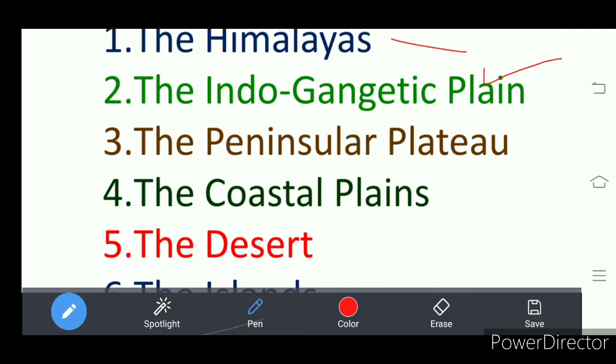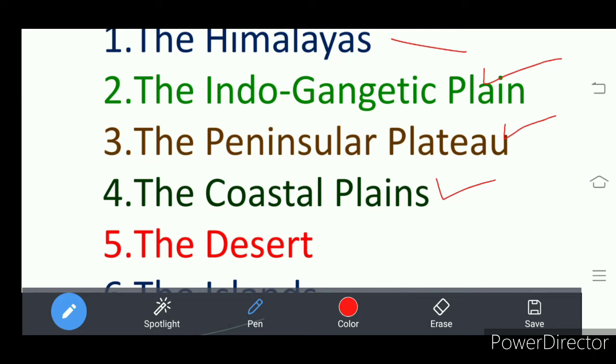To the south of the Indo-Gangetic plains, we find the ancient land block, that is the Peninsular Plateau. To the east and west of the Peninsular Plateau, we have two coastal plains: the Western Coastal Plains to the west of the Peninsular Plateau and the Eastern Coastal Plains to the east of it.